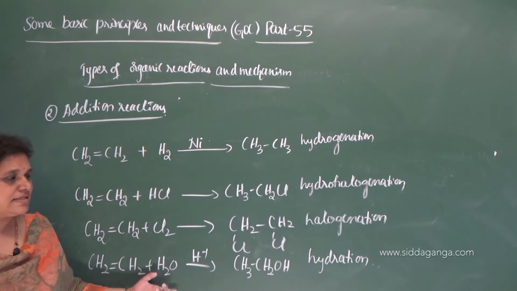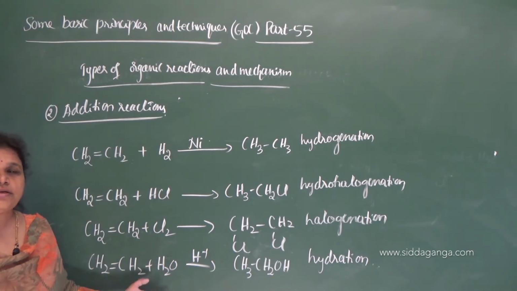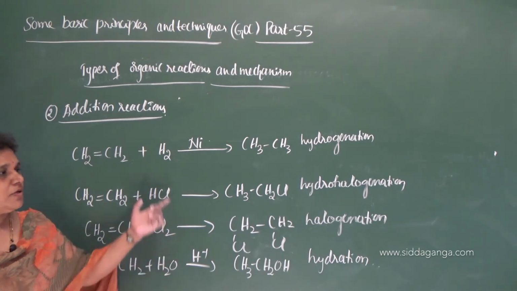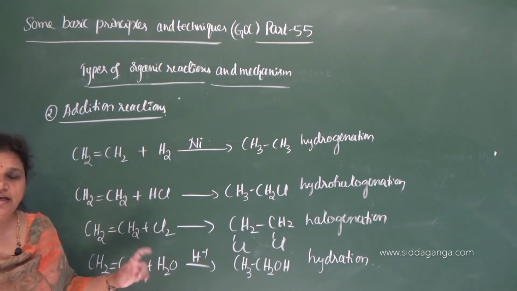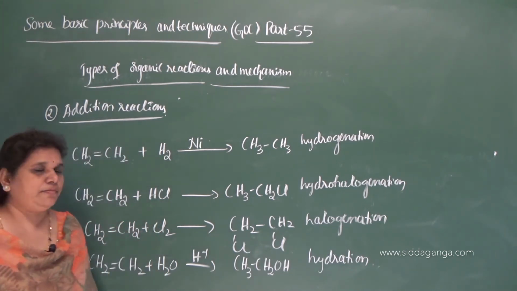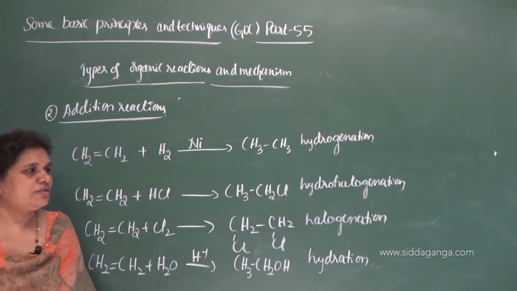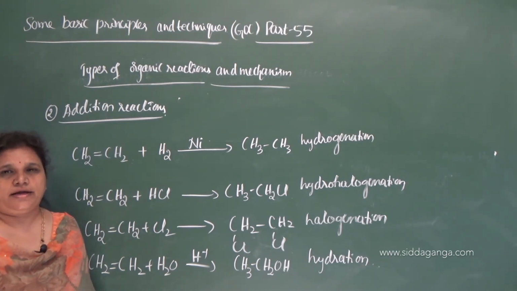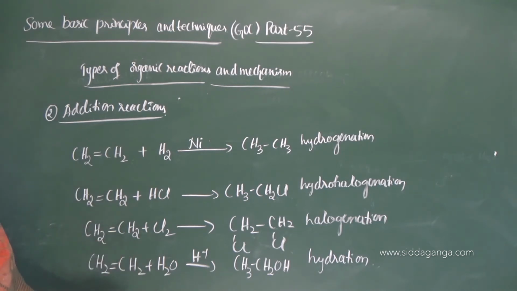Addition of water is called hydration. So on the basis of the nature of the reagent that gets added across the double bond or triple bond, you can name it as hydrogenation, hydrohalogenation, halogenation and hydration. So these are the addition reactions.